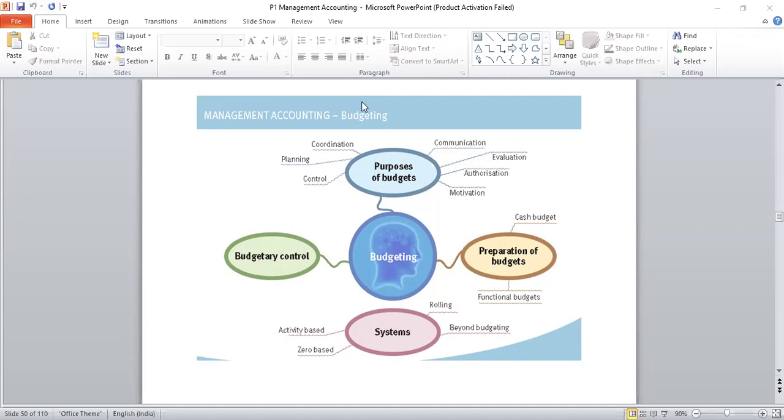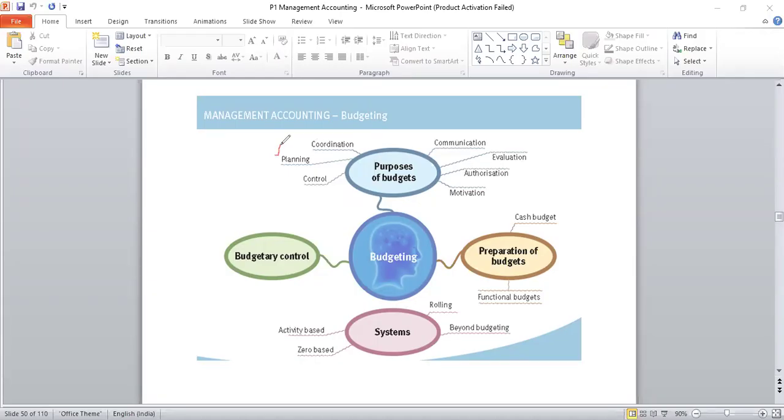That is presented in terms of various points which are given here. What are the purposes of budgets? The purposes of budgets are to see that there is a plan in place. If there is a plan in place, implementation becomes easy. If they know what has to be achieved in the future, then things can be taken up accordingly. So planning becomes possible. Planning helps them to decide how the transactions would take place, how they are supposed to implement the transactions.